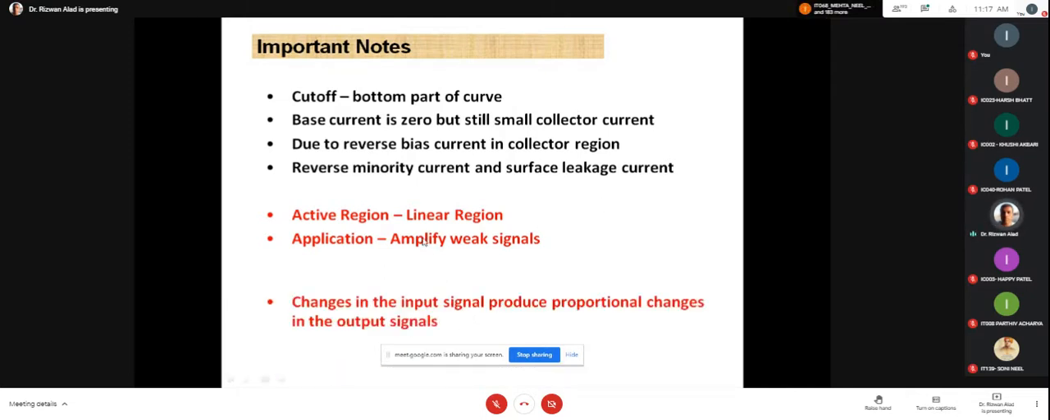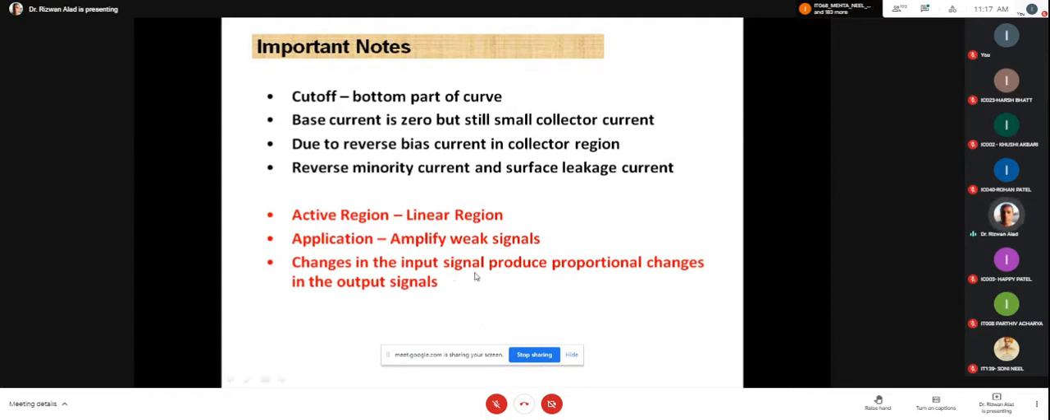It means this thing is possible only when the changes in the input signal produce a proportional change in the output signal. Whatever statement I speak in the input, that same statement should come in my speaker. It means the change in the input signal produces a proportional change in the output signal. Am I right?